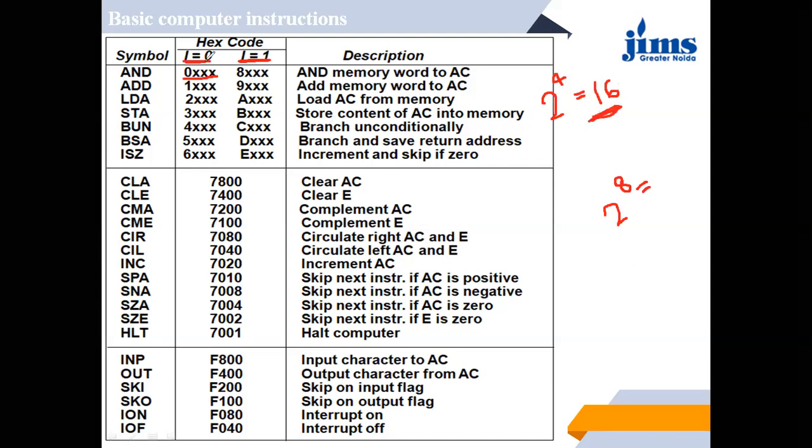So in case of direct addressing mode, for AND operation, first bit should be 0. In add, first should be 1. In load, LDA means load, it should be 2. In the same way, you can see from here that this is for increment and skip if 0. This is branch, this is unconditional branch, and this is store the content.